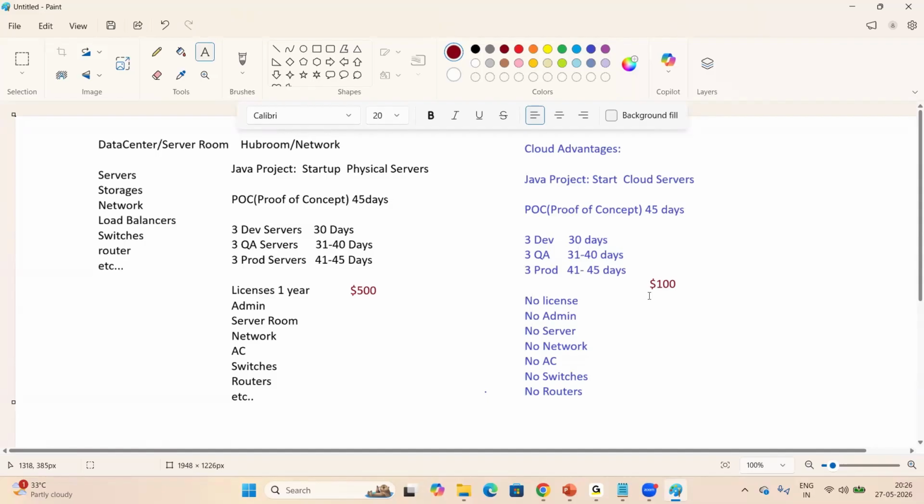With a single click, we can create resources. And costing will be reduced. That is why every project team is migrating their applications to the cloud. Currently, 50% of companies have already migrated to the cloud, and the remaining 50% are also migrating.